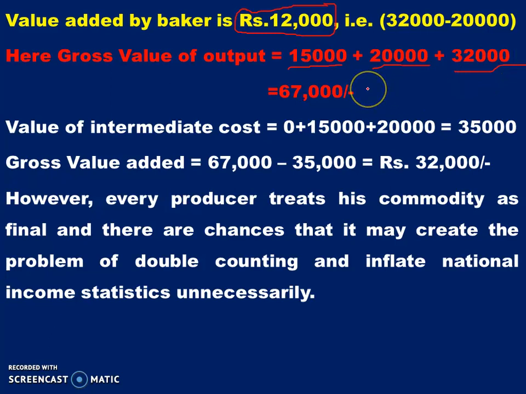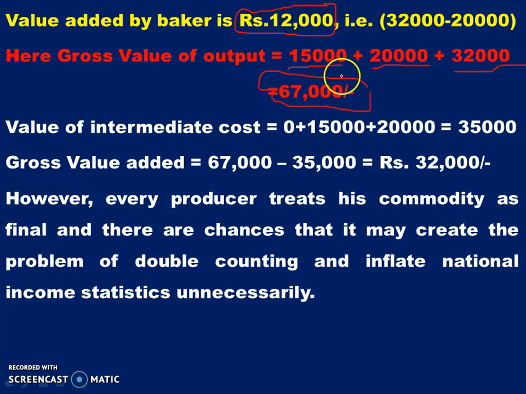In the initial stage we will be adding all of these, as we studied last class. When we subtract the value of intermediate cost alone, this may be safe for our national income accounting. Then only this repetition will not come; otherwise repetition will be coming.